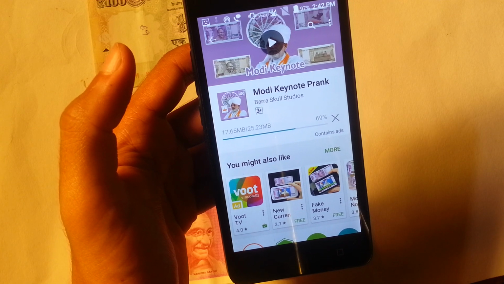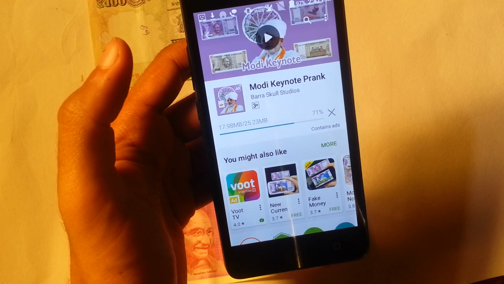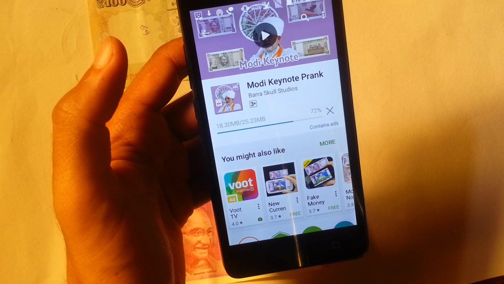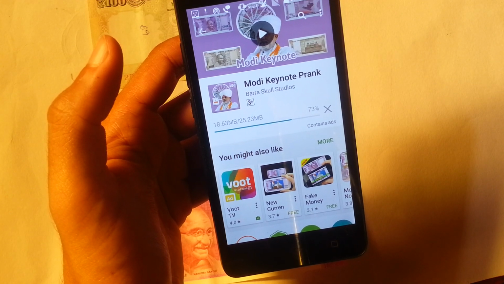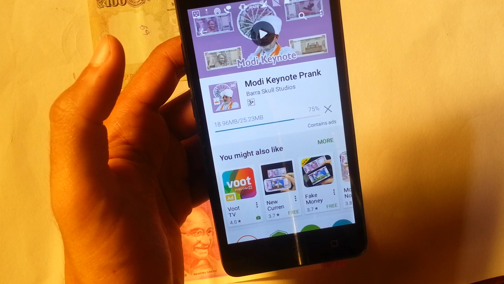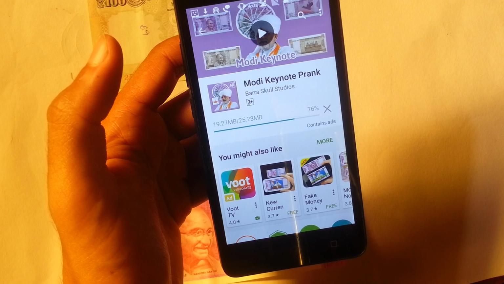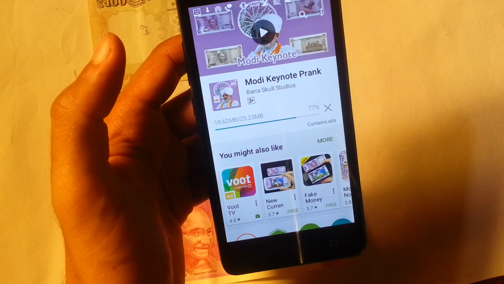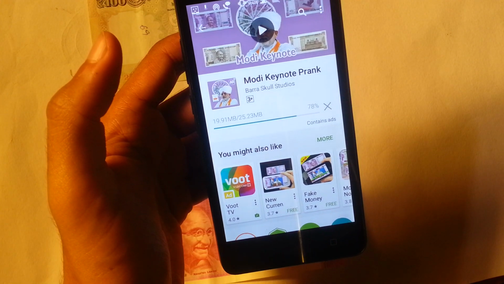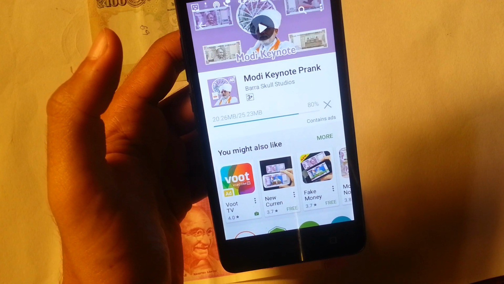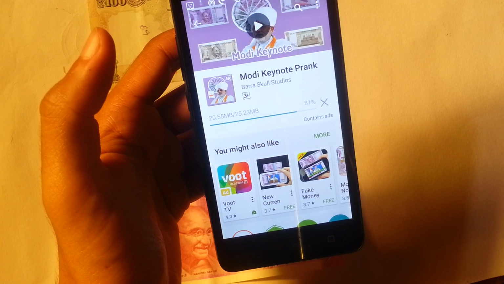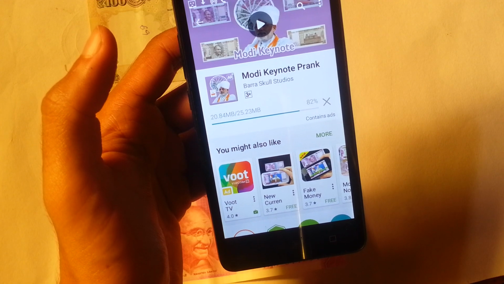Developing an application like this is really tricky. Even though this application is a fake, it can bring the video onto fake notes also, so it is powerful, and designing this takes a lot of time. So I would thank the developer, Bark Skull.